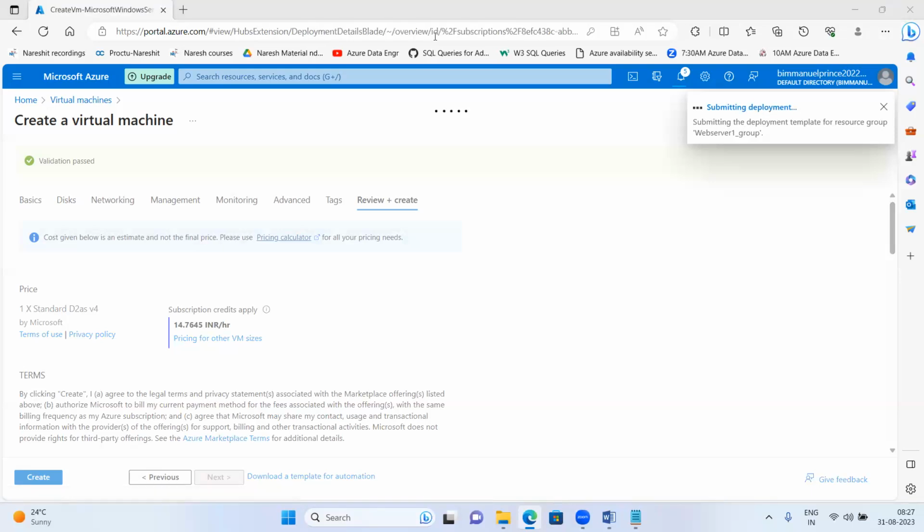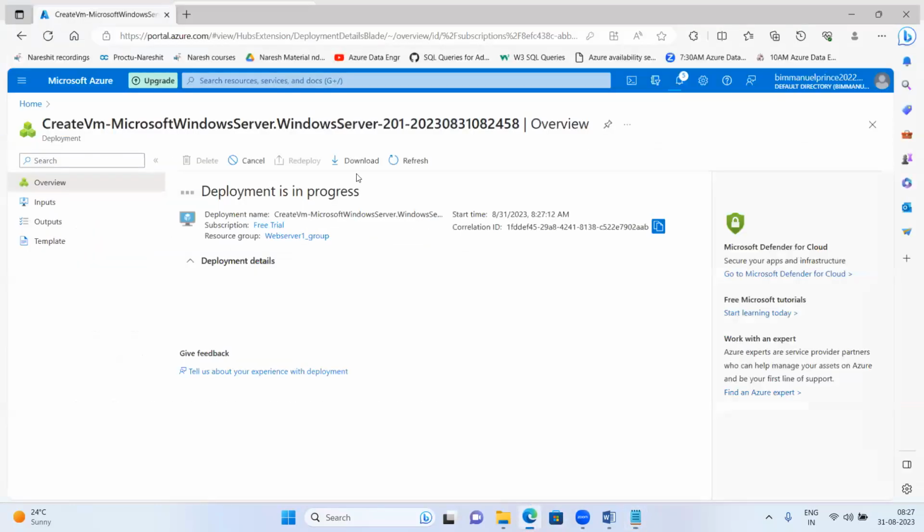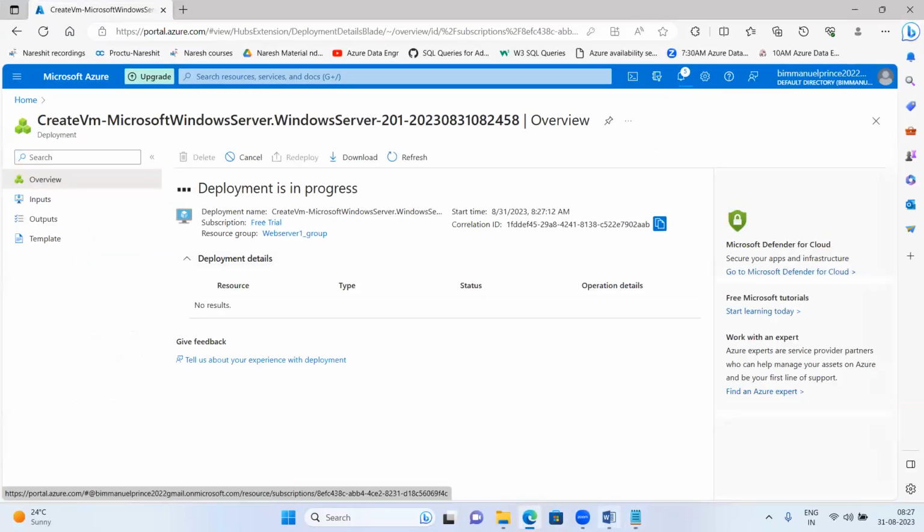The server creation is in progress now. We'll wait for some time. See here, it's in progress. It's going on. We'll wait for it for some time.